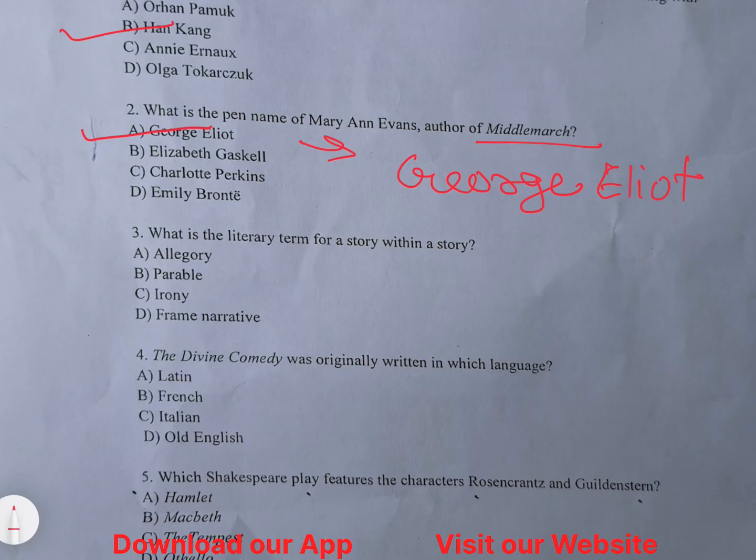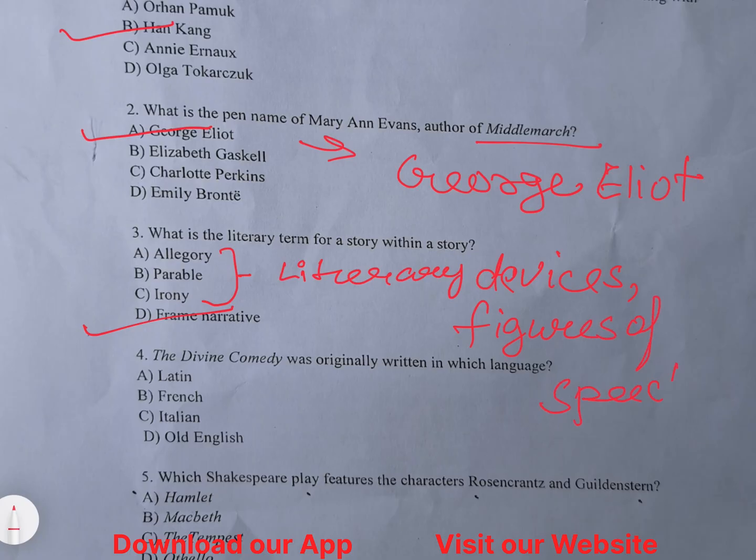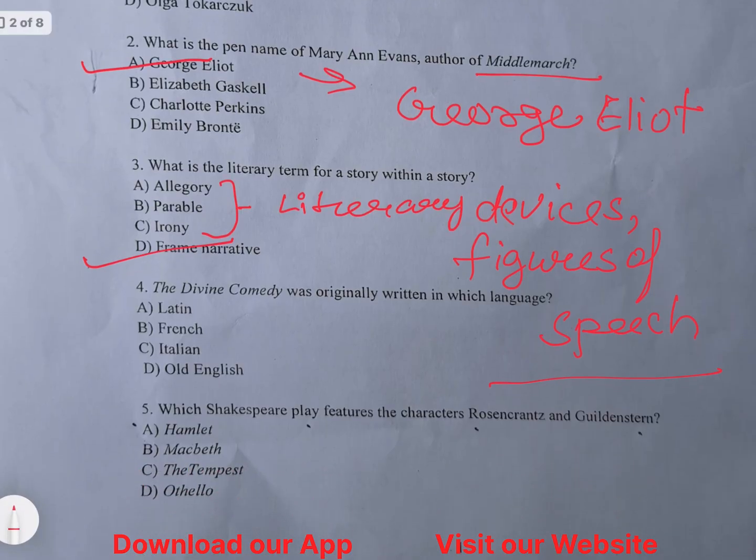What is the literary term for a story within a story? A story within a story is called a frame narrative. All these are literary devices, and some of them are also called figures of speech. You have to know figures of speech and literary devices in order to score higher in the Jamia English entrance, because all these are really crucial for Jamia BA English Honors preparation. So the answer is frame narrative, which means a story within the story.